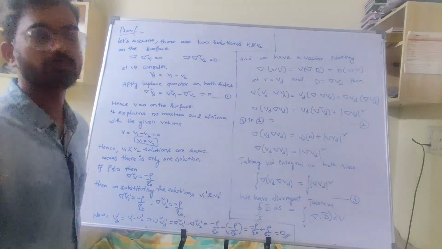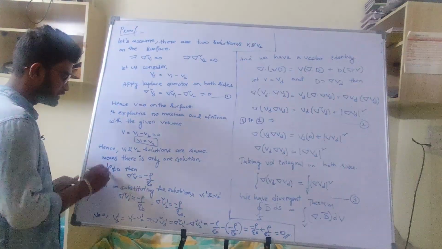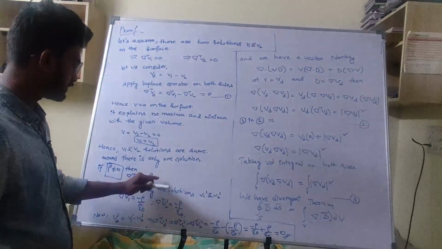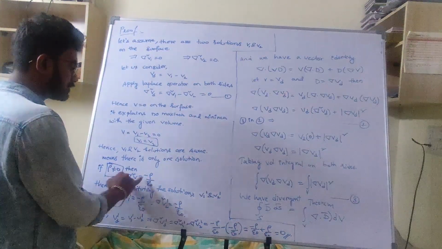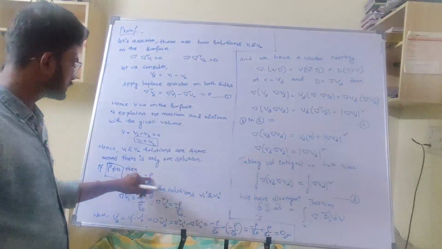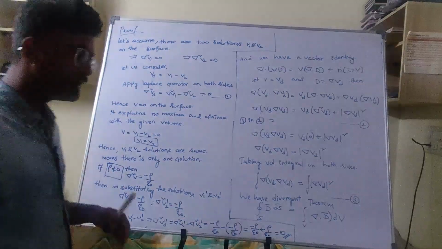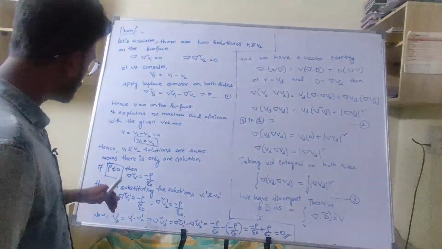When we consider the Poisson's equation, if charge density is not equal to 0, we will consider Poisson's second order differential equation: del square v is equal to minus rho by epsilon naught, where rho is the charge density. This is not equal to 0. In that case, again, I am taking on the boundary.